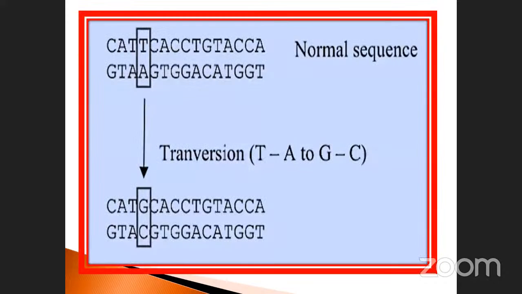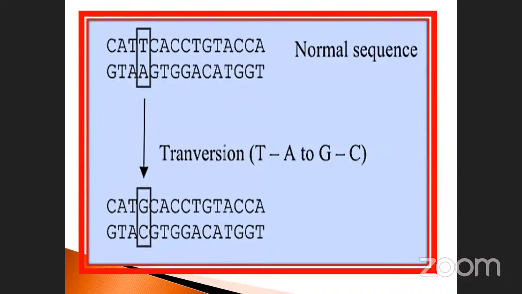You can easily identify this. This one is the normal sequence. See the sequence here: C, A, T, T. In the fourth place there is a T, thymine. Thymine always pairs with adenine, with a double bond. Here thymine is there, here adenine is there. This is the normal sequence. Now the transversion: T is replaced by A, and TA is replaced by GC.